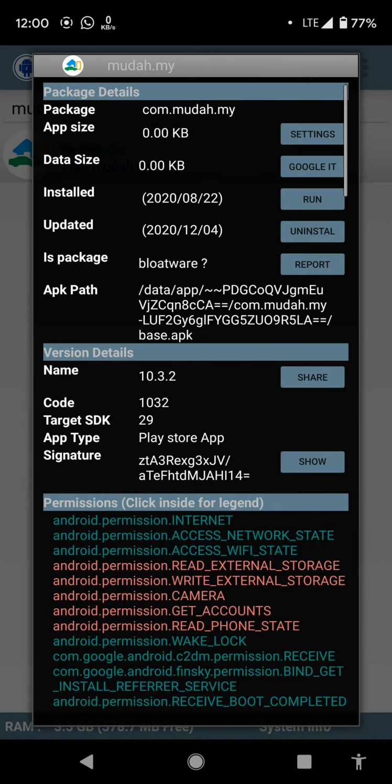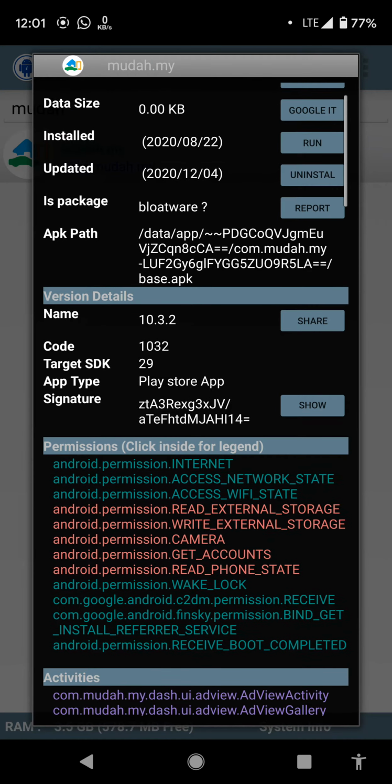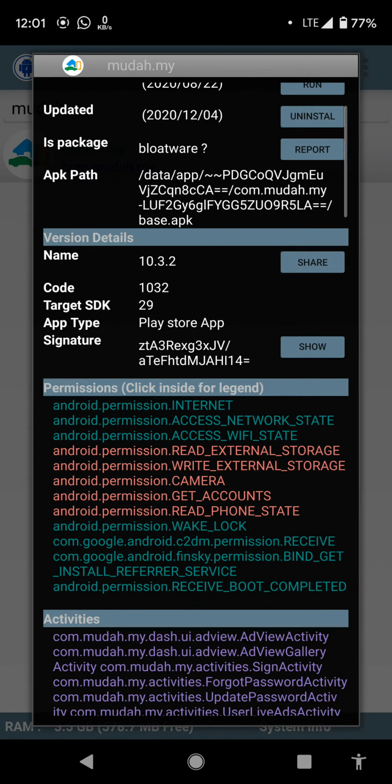Mohd.my. So this application is introduced by Mohd.my, and it was installed on 22 August, and has been updated. It will display the date of install and the date of update. This version of the application is 10.3.2, and they have only two types of permission, which are dangerous permission and normal permission.